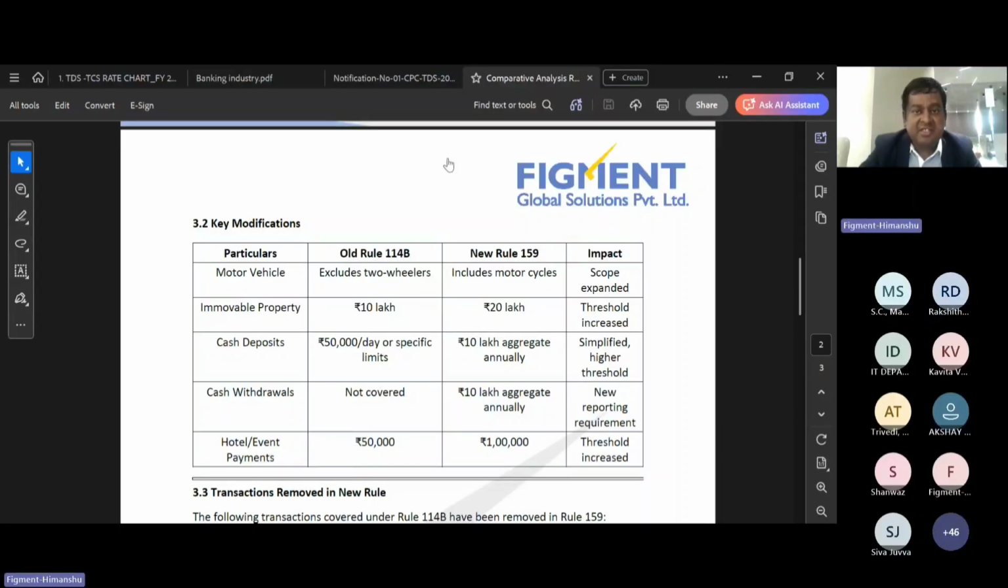So these are the major changes brought by the income tax department, particular to the financial sector, which we have told in this meeting. In case you want to know anything specific, please let us know. We will be happy to answer.